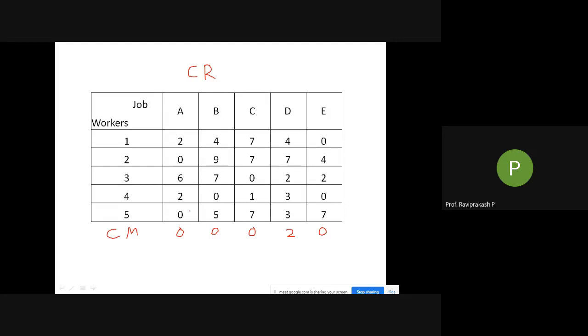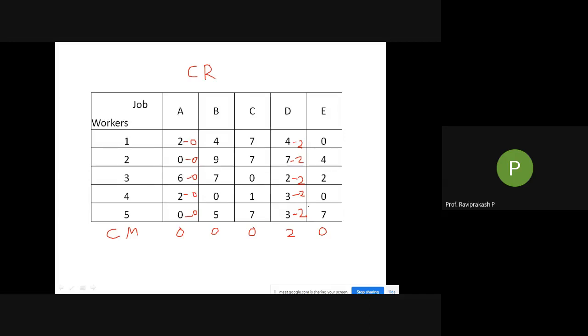So rest all, because it is 0, 2 minus 0, 0 minus 0, 6 minus 0. So if you want, you can write this as minus 0, minus 0, minus 0, minus 0, minus 0. I will not write for the other ones. For this I will write: 4 minus 2, 7 minus 2, because the number is only for this column. 2 minus 2, 3 minus 2, and 3 minus 2.